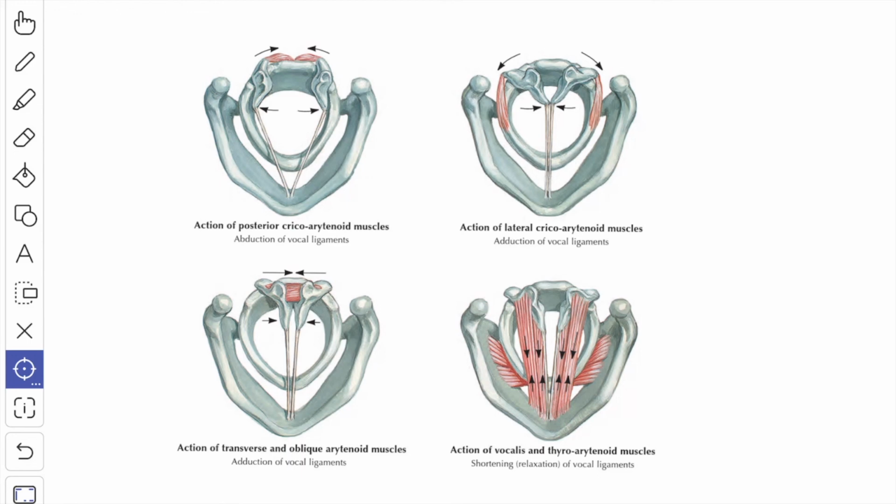The abductor of the vocal cord is the posterior cricoarytenoid muscle only. The adductors of the vocal cord are the lateral cricoarytenoid, transverse arytenoid and the oblique arytenoid muscles. The tensor of the vocal cord is the cricothyroid muscle. The relaxers of the vocal cord are the thyroarytenoid and the vocalis muscles. The posterior cricoarytenoid, which is the only abductor of the vocal cord, is also known as the safety muscle of the larynx.